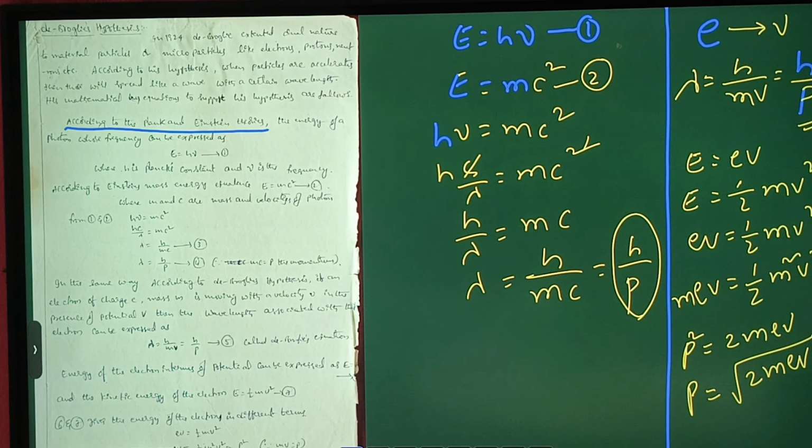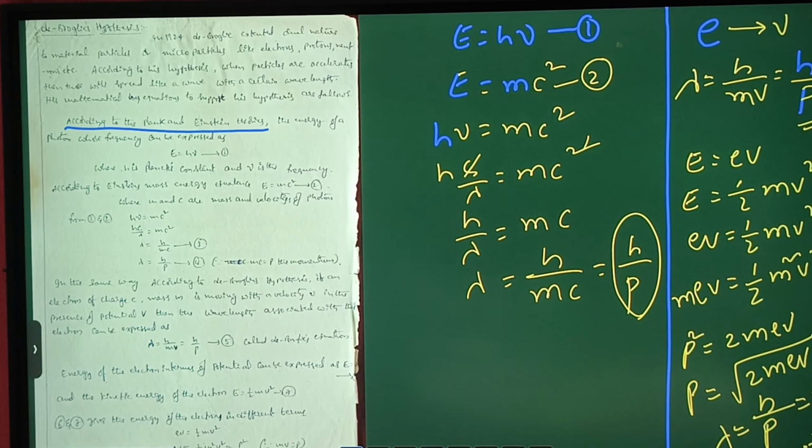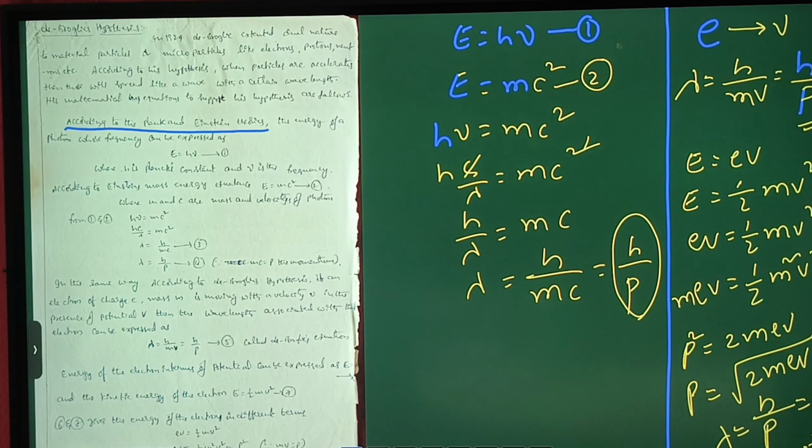Here h is the Planck's constant, m is the mass of the electron, and e is the charge of the electron. Finally, we substitute all these constants in the expression, and we can write lambda is equal to 12.2 angstrom divided by the square root of V. Thank you.